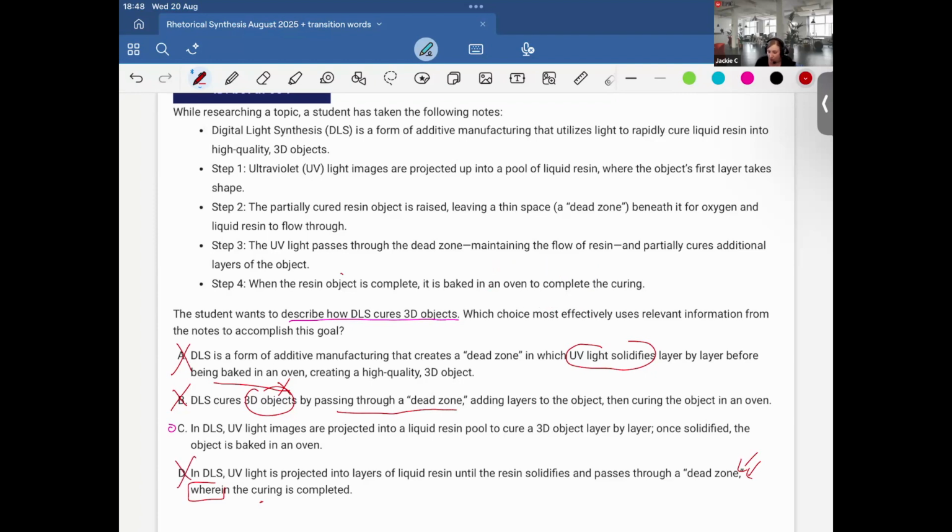So therefore, we can safely choose option C as our winner. Okay, but you see just how tricky that one was. There was actually misinterpretation or contradictions in the student notes in every single answer choice. And I'm telling you, you're going to want to be careful on the exam with these student notes.